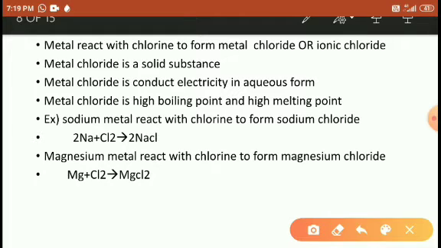For example, sodium metal reacts with chlorine to form sodium chloride: 2Na + Cl2 → 2NaCl. For a second example, Mg reacts with chlorine to form magnesium chloride.